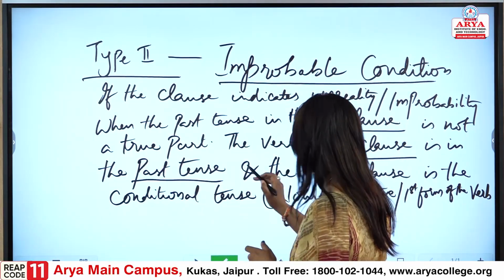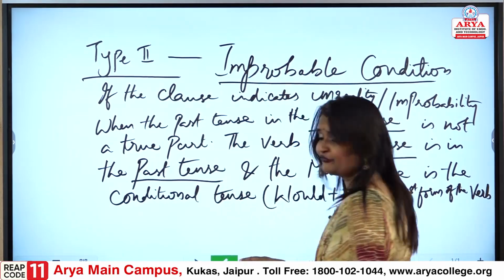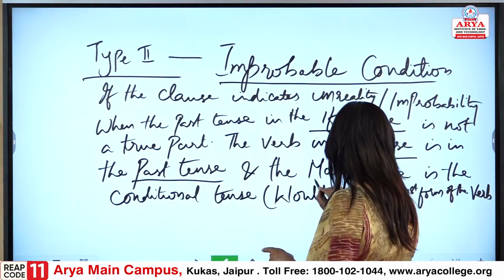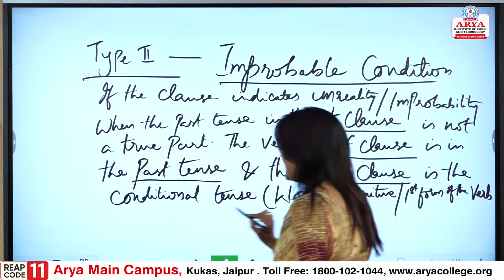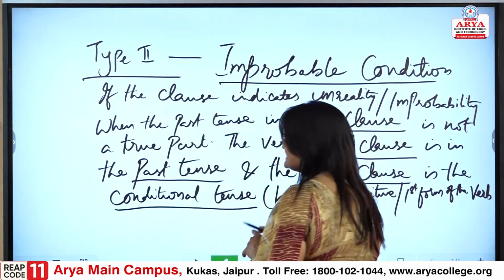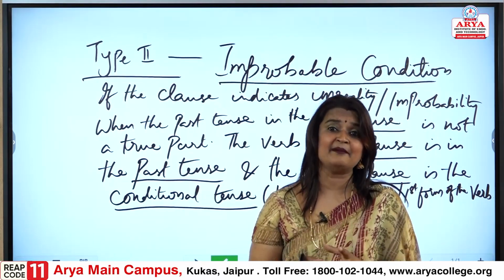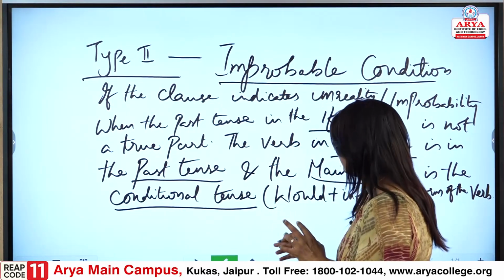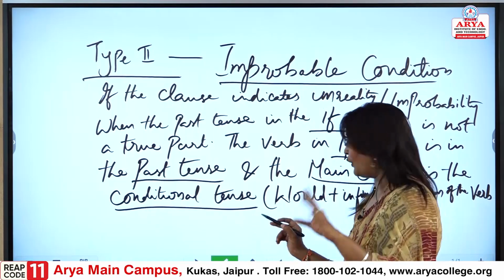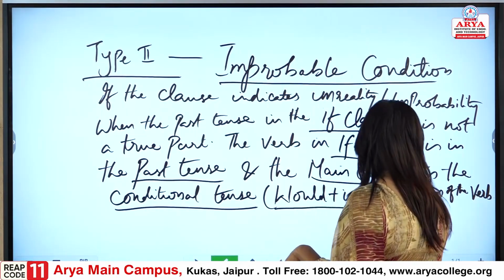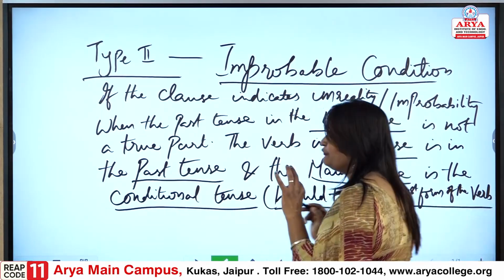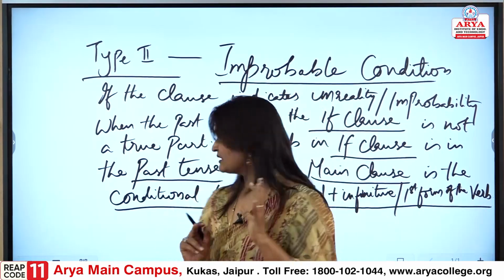The if clause is in past tense and the main clause is the conditional tense. It could change as per the requirement, as per the situation, but again what we would follow is would with infinitive and the first form of the verb.